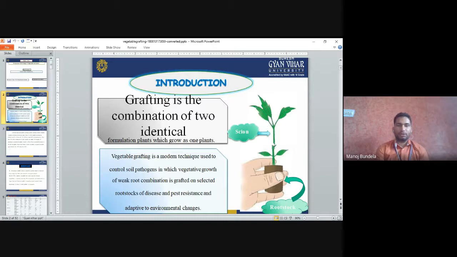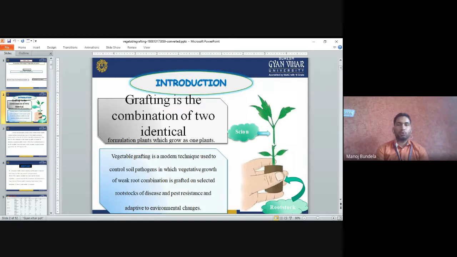Vegetable grafting is a modern technique used to control soil pathogens, in which the vegetative growth of a weak root combination is grafted on a selected rootstock that is disease and pest resistant and adaptive to environmental changes. We have to select a scion which is free from disease and pest, or resistant to them, and also resistant to biotic and abiotic stress. That type of scion we have to select, and we have to select one rootstock.